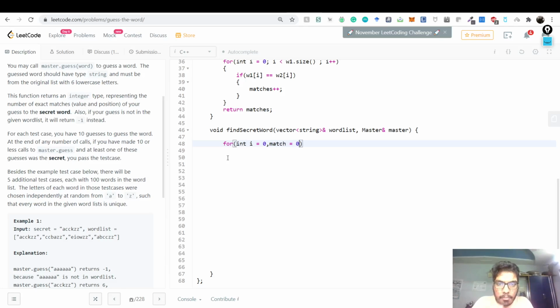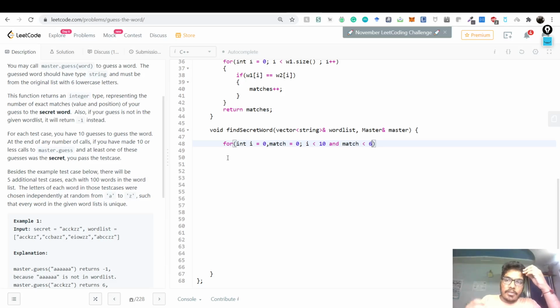Match is another integer which we are declaring and which we will use subsequently in the implementation. The condition here is until i gets to 10, and match is smaller than 6.